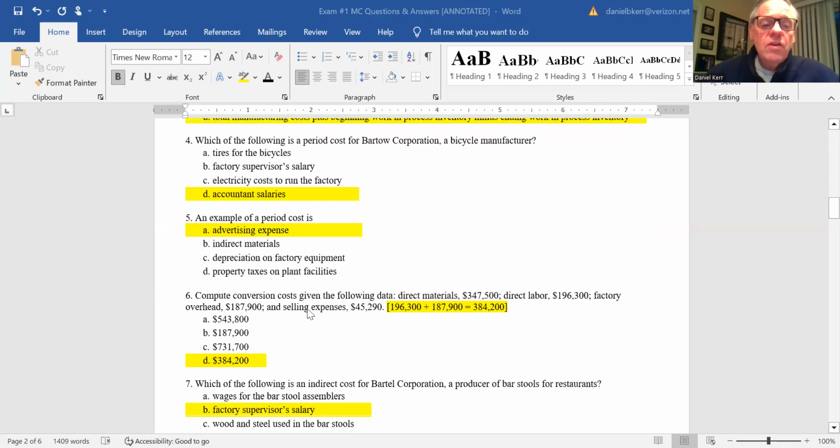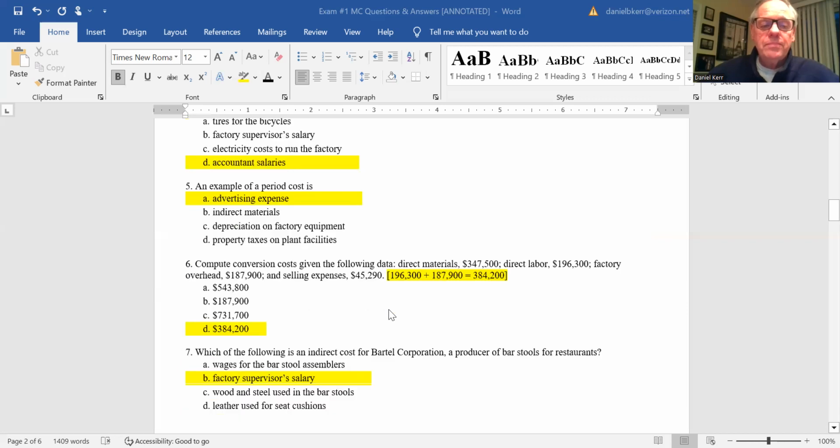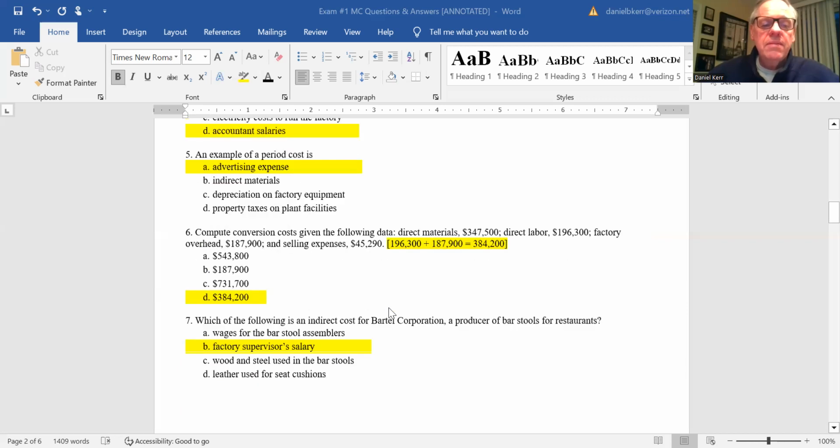Number 6, conversion costs, given the following data. Conversion costs are direct labor plus overhead. Of the numbers given there, direct labor was 196.3 and overhead was 187.9, so that gives us 384.2. With multiple choice, whenever there are computations, do the computation first and then go looking for the right answer. In any case where there are computations, I would have highlighted those in yellow as well. So the correct answer there is D.